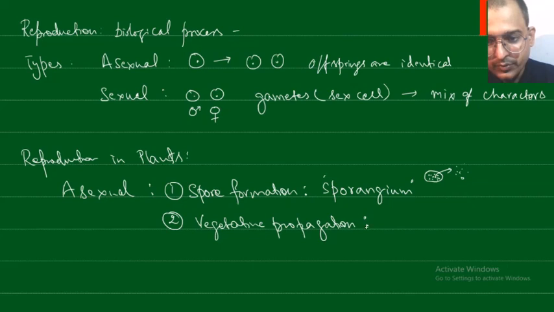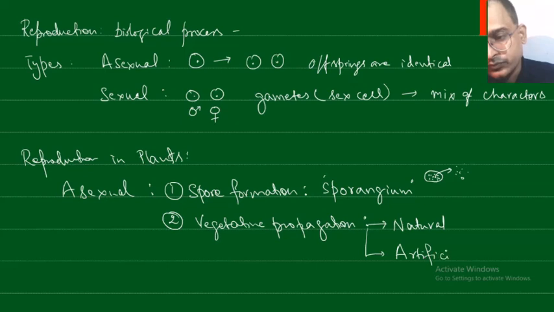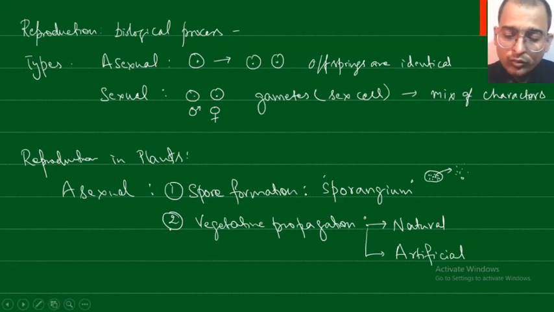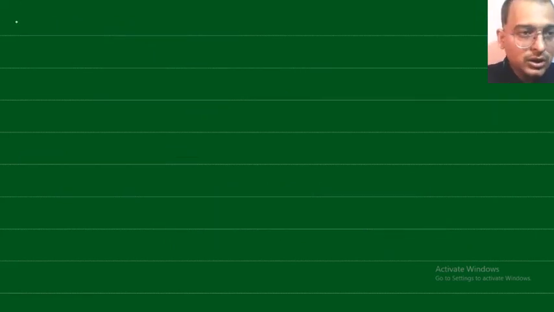Under vegetative propagation, again there are two types: one is known as natural vegetative propagation, and the other is artificial vegetative propagation.